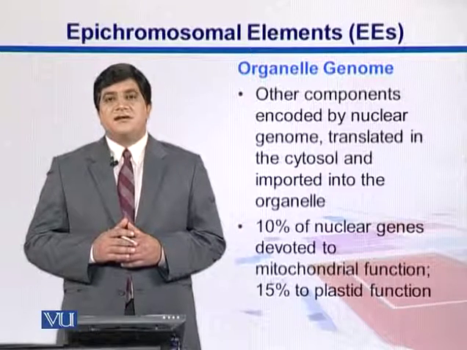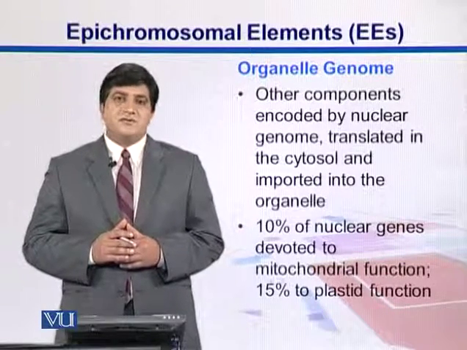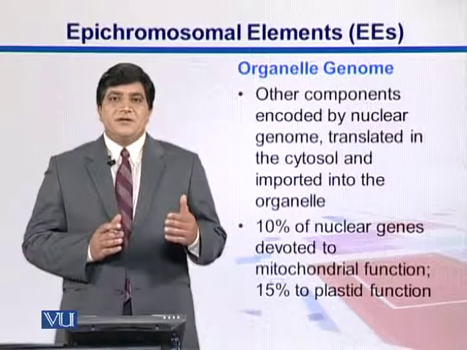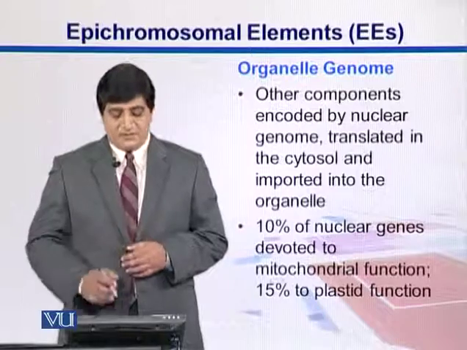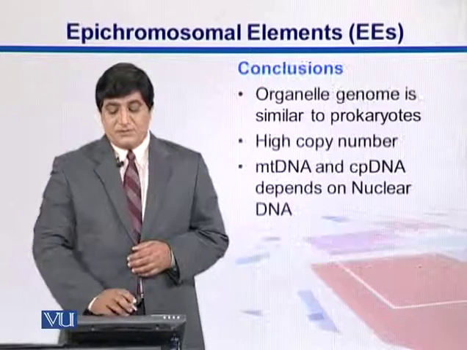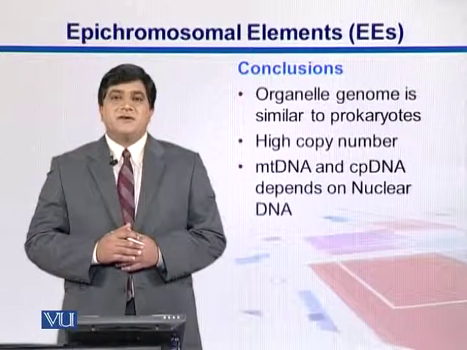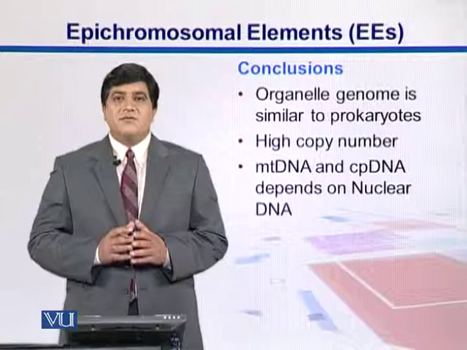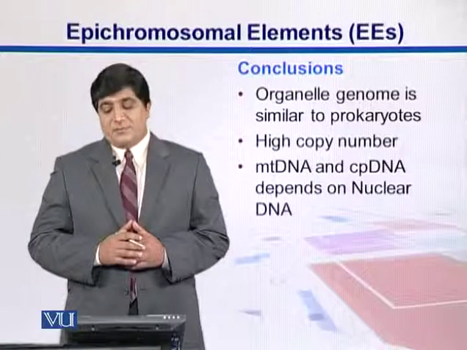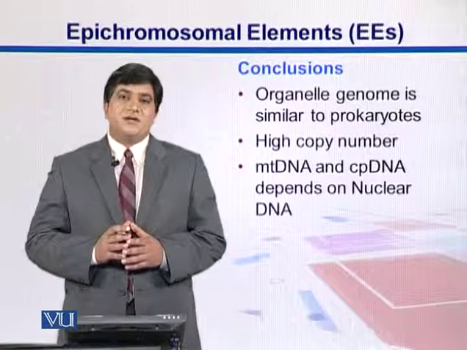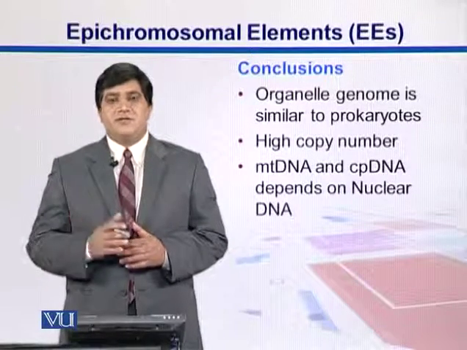It has been observed that 10% of the nuclear genome helps the mitochondria, and 15% helps the chloroplast for its functions. So what we can conclude here is that organellar genomes are similar to those of prokaryotes, and they are in high copy number, and mitochondrial DNA and chloroplast DNA depend upon the nuclear genome for their functions.